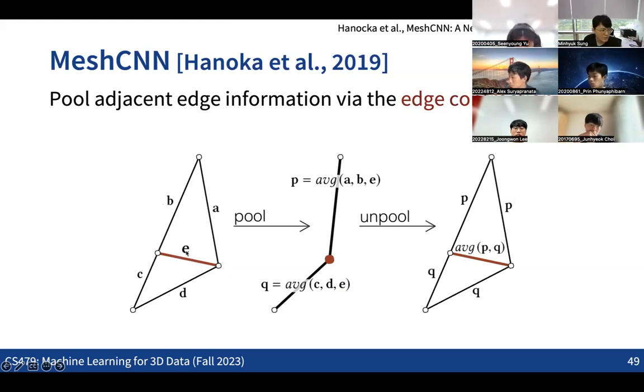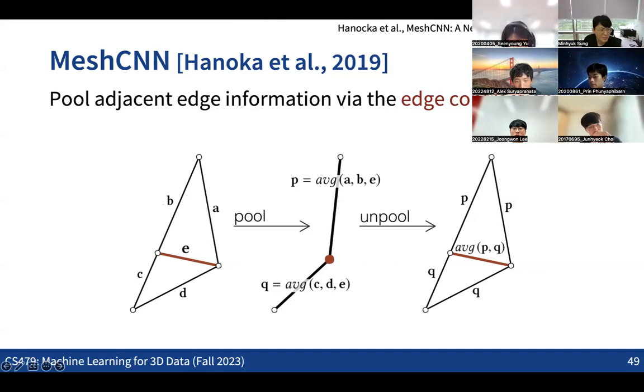So when you take out this edge E, we are aggregating the information of these two edges that are opposite to each other, B and A, and also C and D. In this way, we are iteratively decreasing the resolution of the meshes. And if we do the opposite, if we do all the things in the reverse way, then we can also define the unpooling operation. So these were ideas of using very conventional mesh simplification methods to apply the same kind of pooling operation, to make a convolutional neural network that can work with meshes.